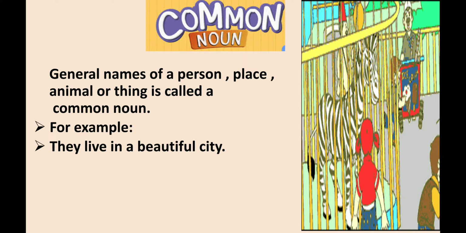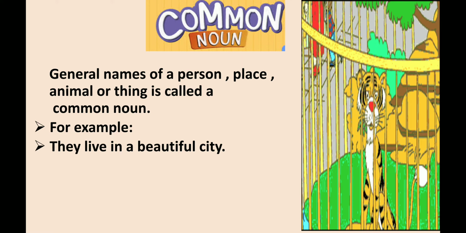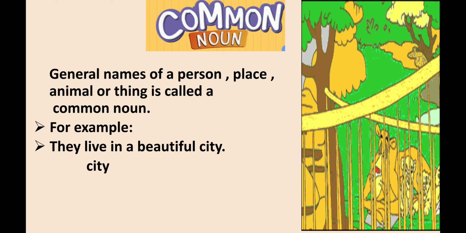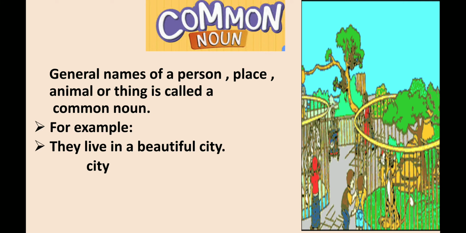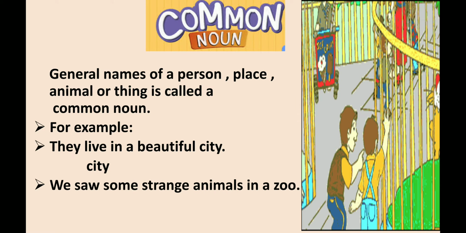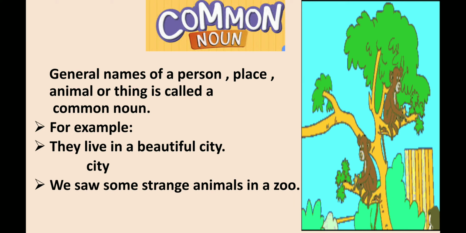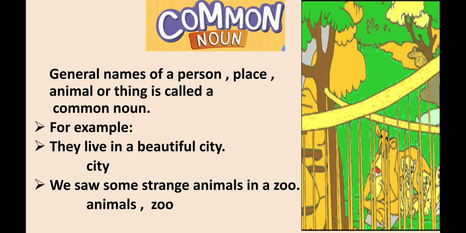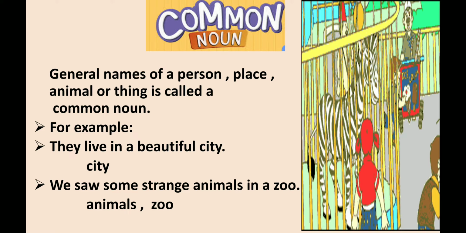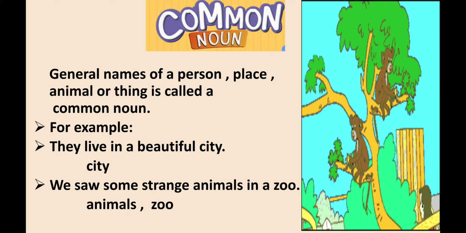For example, they live in a beautiful city. Children, find out noun from this sentence. Here, noun is city. It is a common noun because it is a general name. Next sentence is, we saw some strange animals in a zoo. Here, nouns are animals and zoo. Here animals and zoo are general names. They are not specific. That's why they are common nouns.